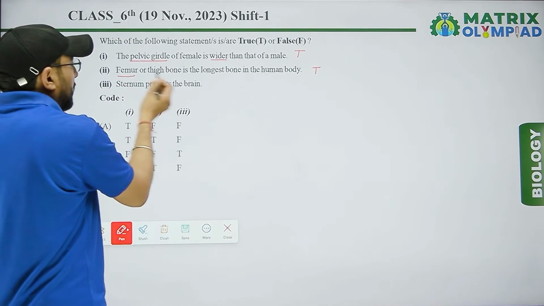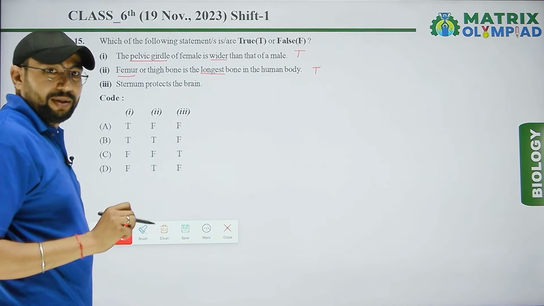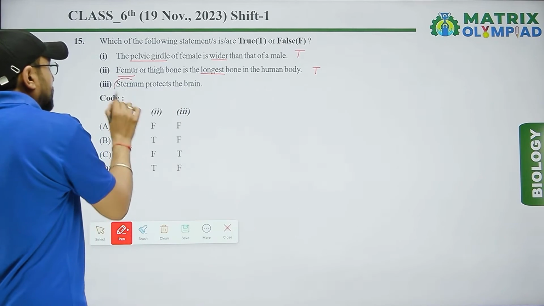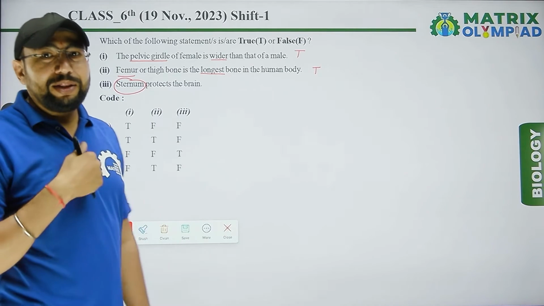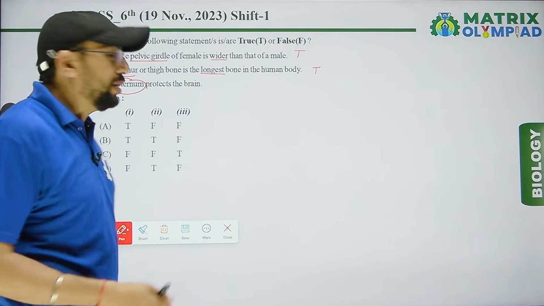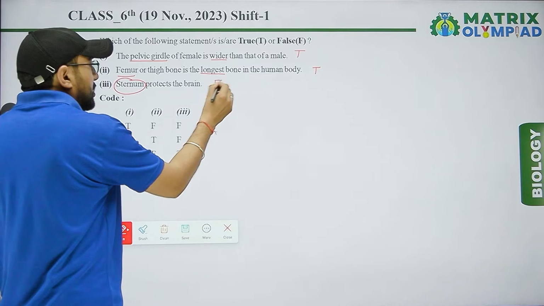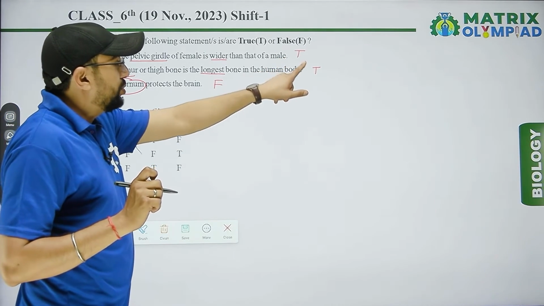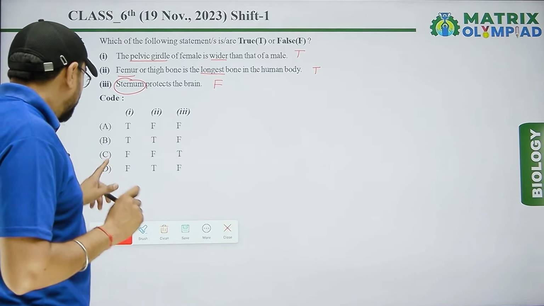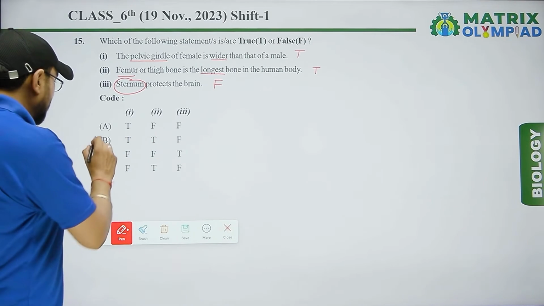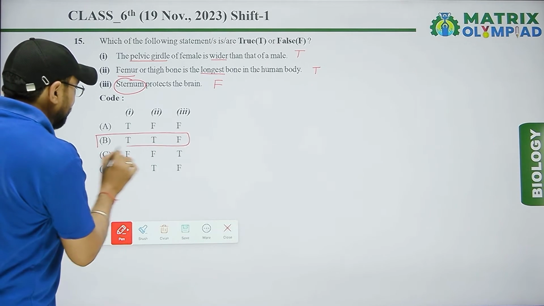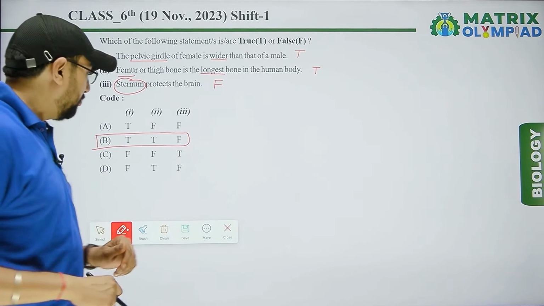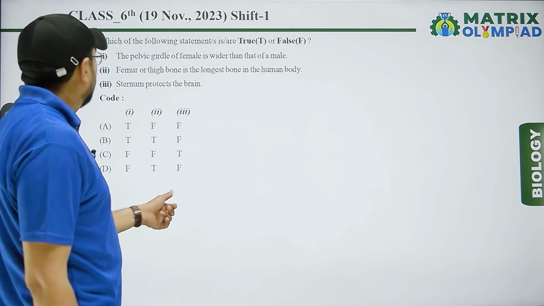Femur is the longest bone. Next one is sternum protects the brain, but the sternum is present in the thoracic region. So that is wrong. Wrong means false. Our statements are true, true, false. In the options, true, true, false is in the second. B is the right answer for these statements.